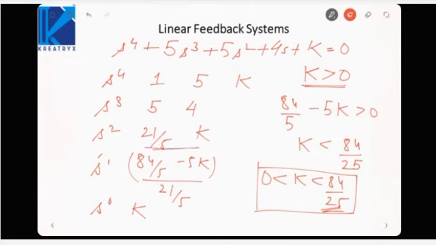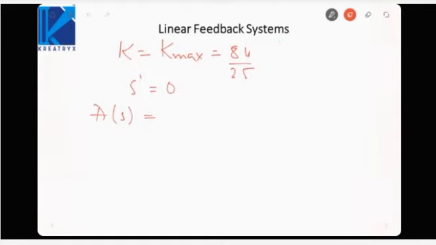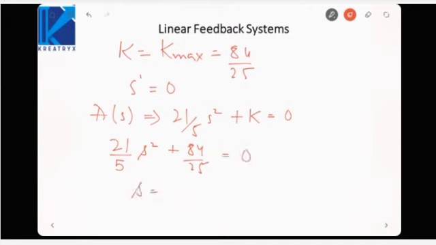So it is 21 by 5 s square plus k equal to 0. Now if I substitute k here, that is 84 by 25, s would be equal to plus minus j 2 by root 5.